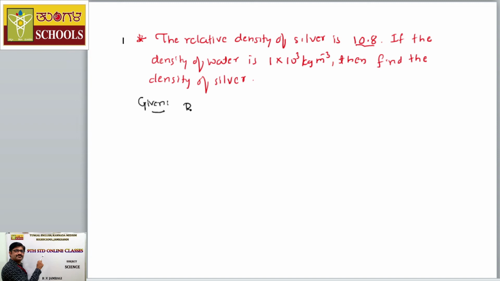The relative density of silver is equal to 10.8. Since relative density is a ratio, it does not have any unit. Similarly, we have the density of water, dW, which is 1 into 10 to the power 3 kg per meter cube.